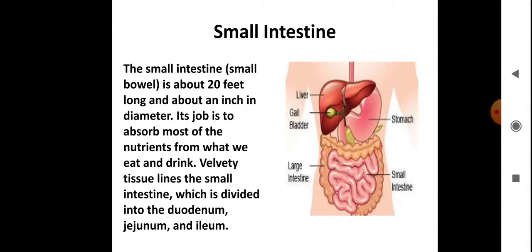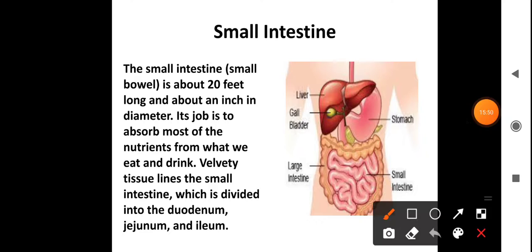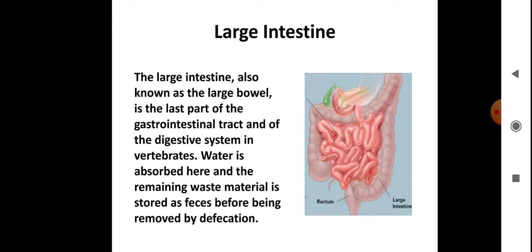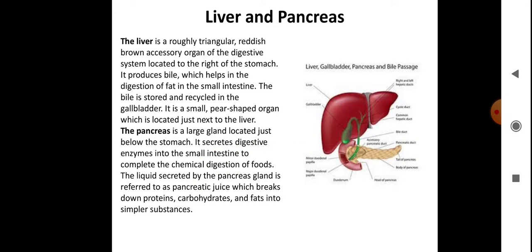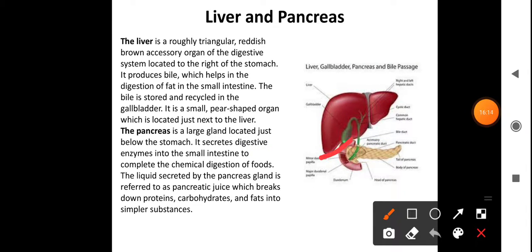Got it? Now near the duodenum, one more leaf-like structure can be seen, which is known as the pancreas. To the left side of our stomach, the pancreas is present. We'll see only the pancreas in another slide. Here you can see the liver on the right hand side of our stomach, and this leaf-like structure called the pancreas.